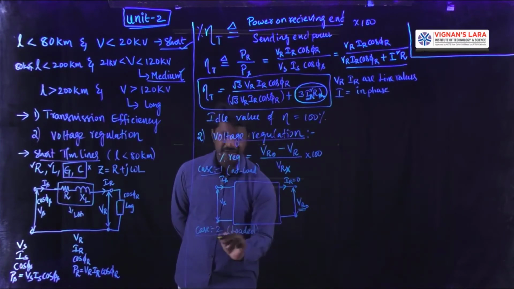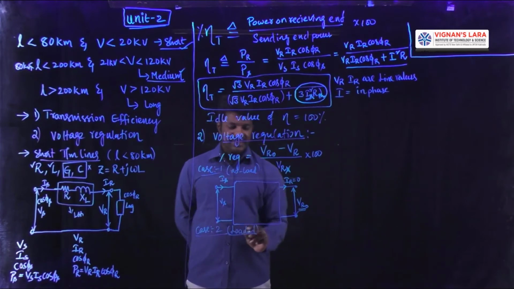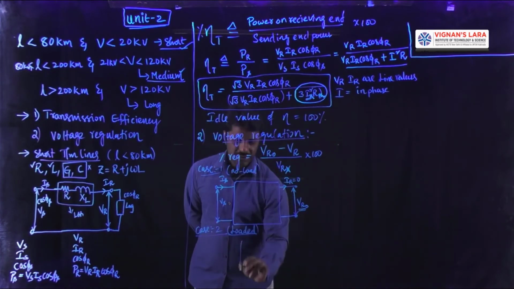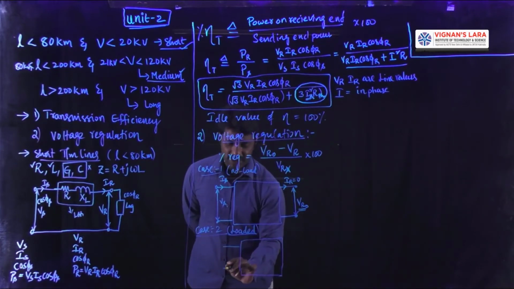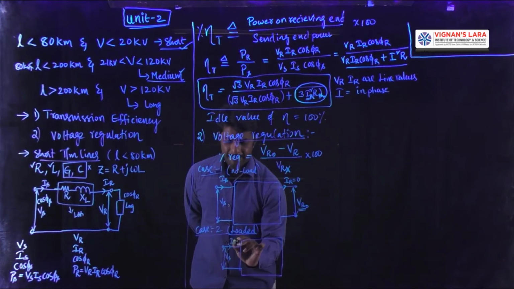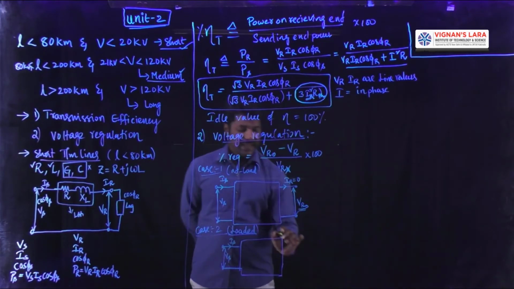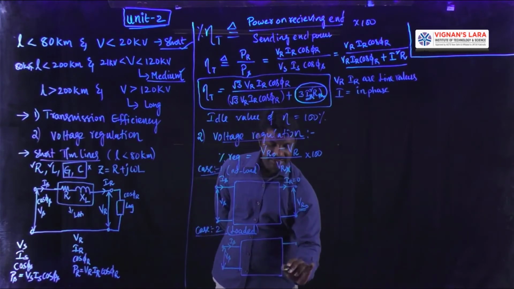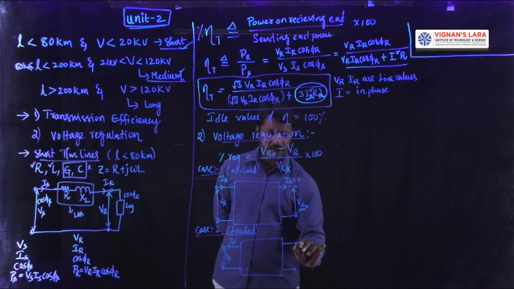Under this loaded condition, we can observe the same network, where the transmission line is represented with a black box. Here the terminals are the sending end terminals with a voltage of VS and IS, and these terminals are the receiving end terminals. Now in case 2, I am applying a load.